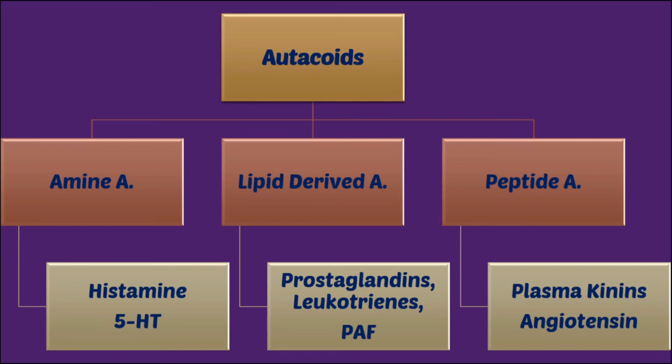Moving on, next class is lipid derived autocoids. In lipid derived autocoids, the examples are prostaglandin, leukotriene and platelet activating factor. Now prostaglandin. So there are various types of prostaglandin. PGG2 is there, PGH2 is there, thromboxane A2 is there, prostacyclin is there. Now if I talk about specifically PGG2, then it is having role in our pain pathway and various inflammatory processes. Then after thromboxane A2, it causes release of platelets as well as aggregation of platelets.